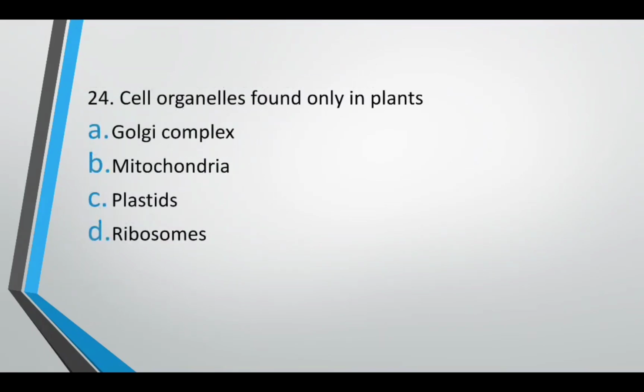Cell organelles found only in plant: Golgi complex, mitochondria, plastid, ribosomes. Only in plant. The correct answer is option C. Plastids are found only in plants. They are not found in animal cells.